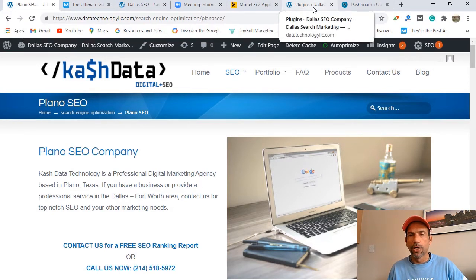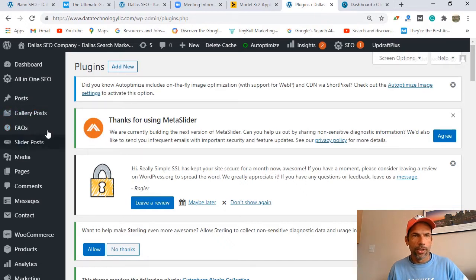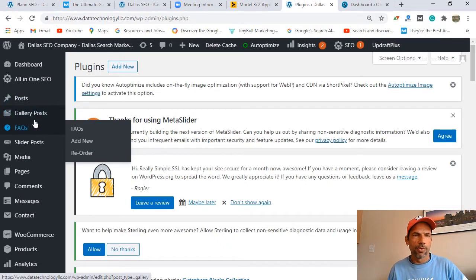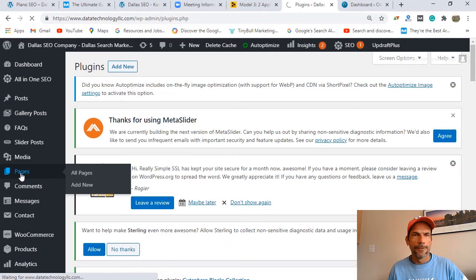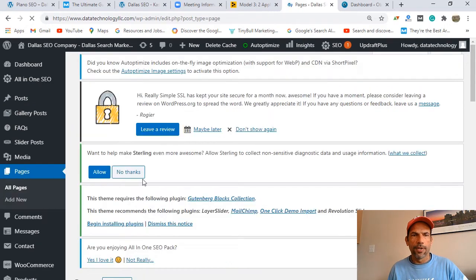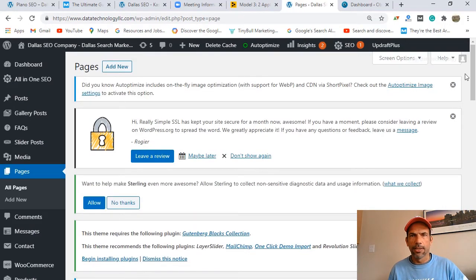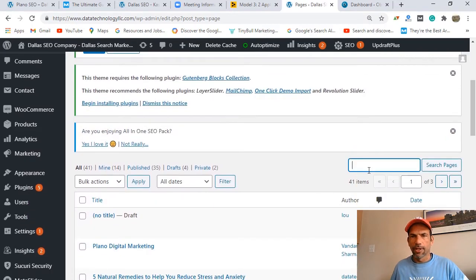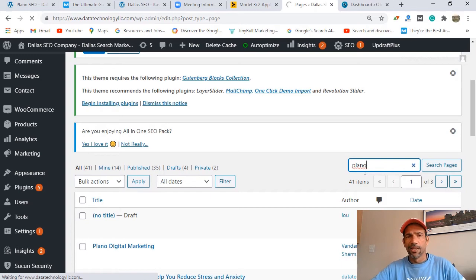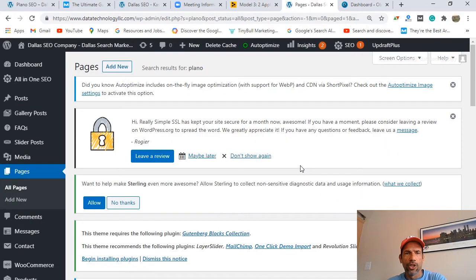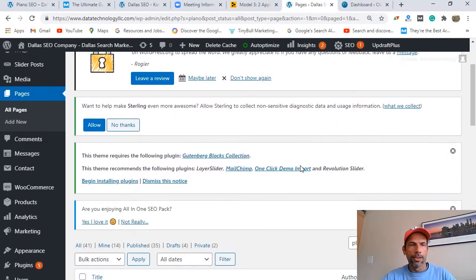So I'm actually logged in here, and it's running WordPress. I'm going to go find the page, okay? And if I search for that page, this is good to know how to update, because we get asked this question a lot, like how do I update this, right?